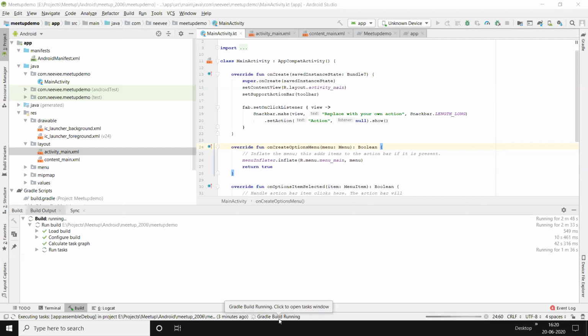It gathers all the sources and creates dex files, and once the dex files are created, it generates the APK and loads that APK onto the mobile, so that we can test on the mobile over here. It has just started the building process, and it's trying to generate the APK.